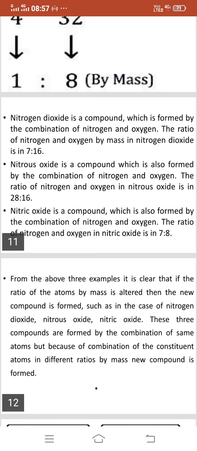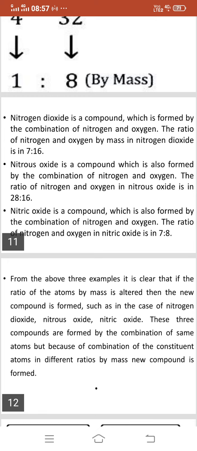From above three examples, it is clear that if the ratio of the atoms by mass is altered, then the new compound is formed, such as in the case of nitrogen dioxide, nitrous oxide, nitric oxide.